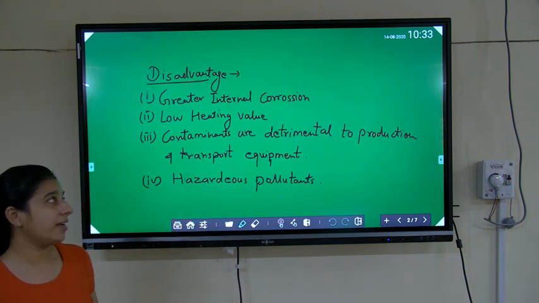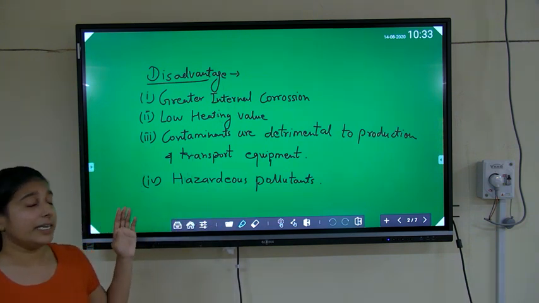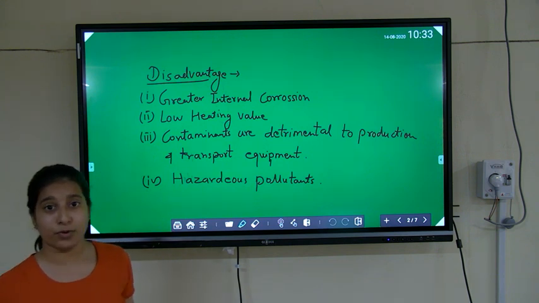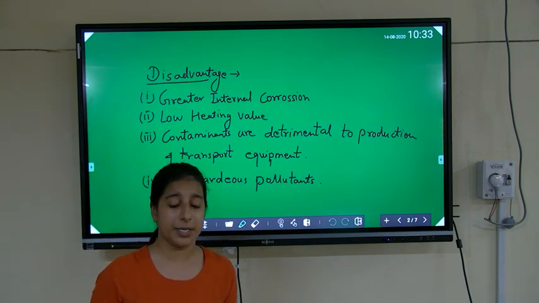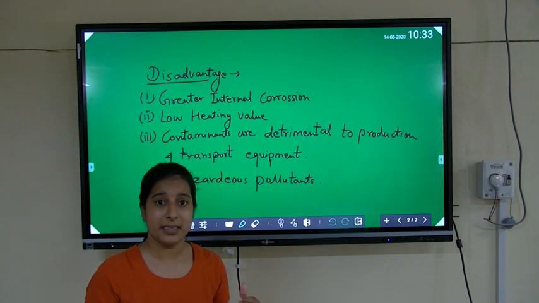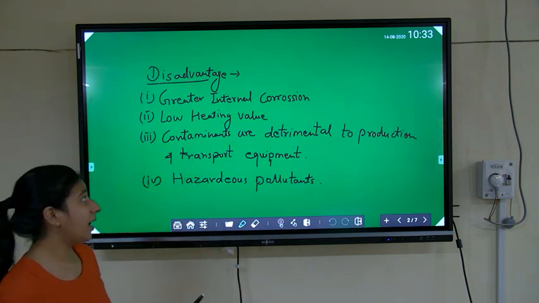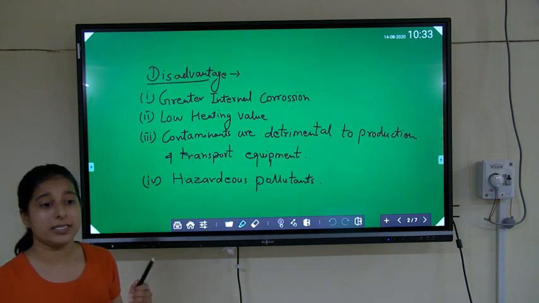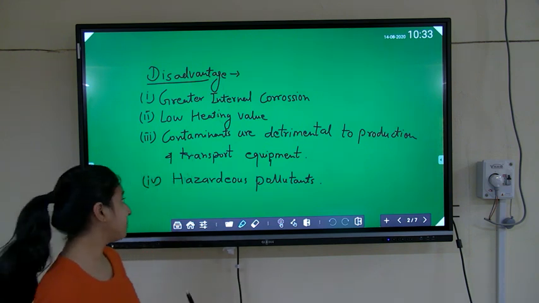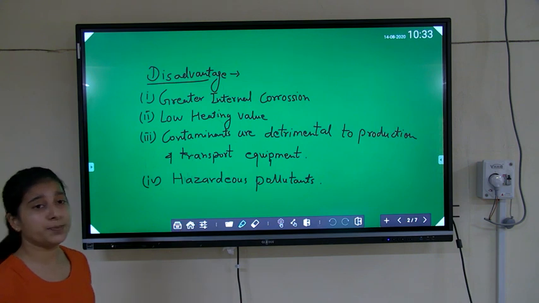The next is that contaminants are detrimental to production and transport equipment. As I have explained earlier, they can lead to a greater amount of corrosion and freezing. It may lead to freezing in the transport equipment and pipelines. That's why we need to separate all these impurities from natural gas. Next is hazardous pollutants.